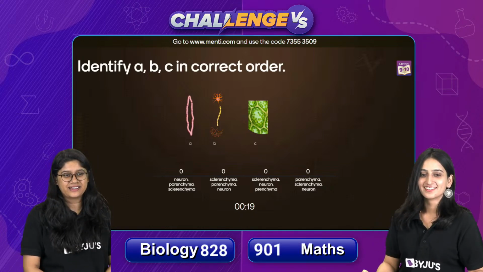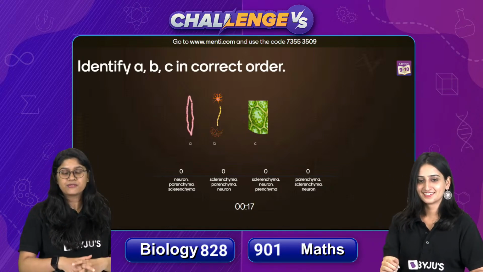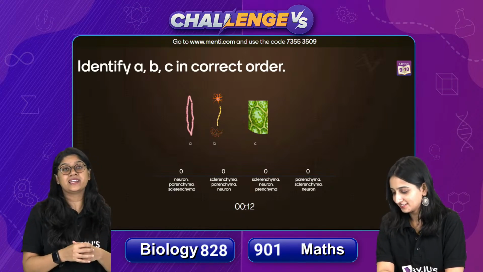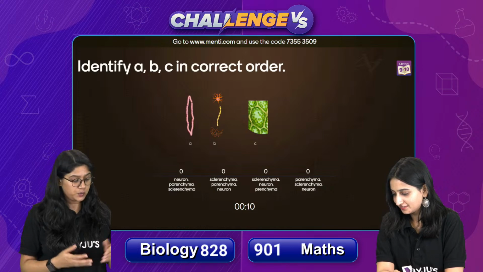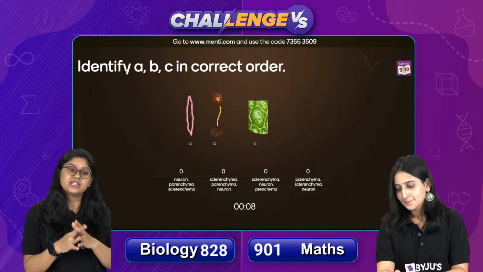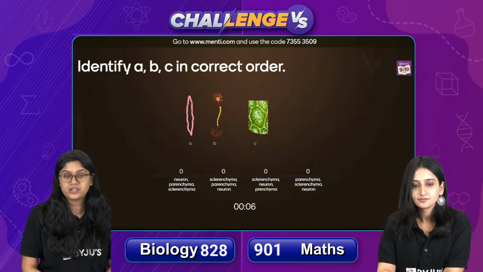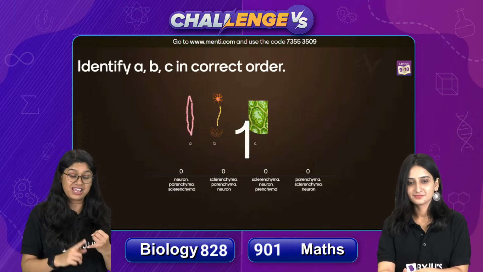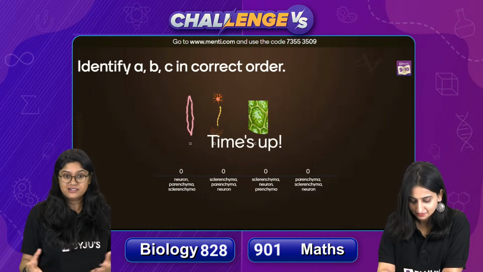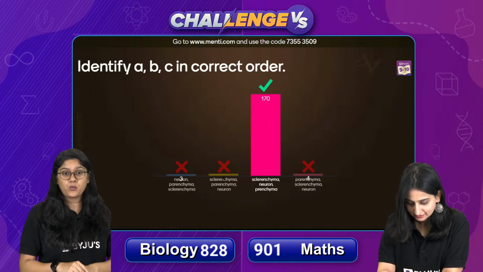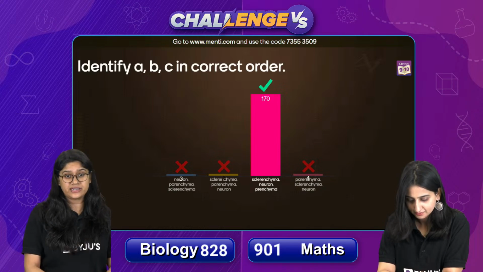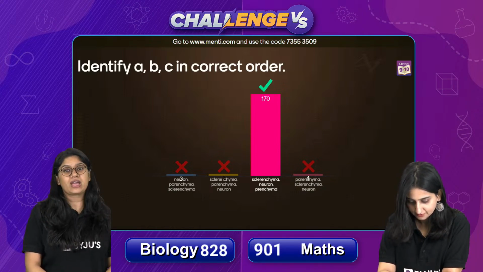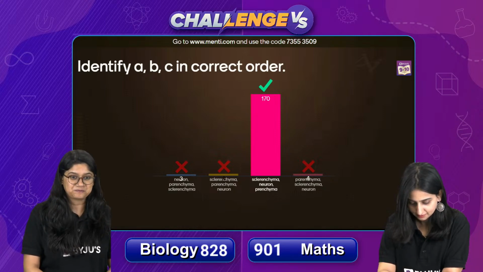Everyone quickly pick the correct answer. So we have 3 different types of cells, and we know that we have different types of cells depending upon the function they perform. Each of these has a very specific function in the body, right? And of course, based upon that only, we have studied that the shape and the size of the cell varies, right? Very good, everyone. 170 of you have voted for the correct answer. So we had 3 different types of cells over there. We had sclerenchyma, we have neuron, and parenchyma.